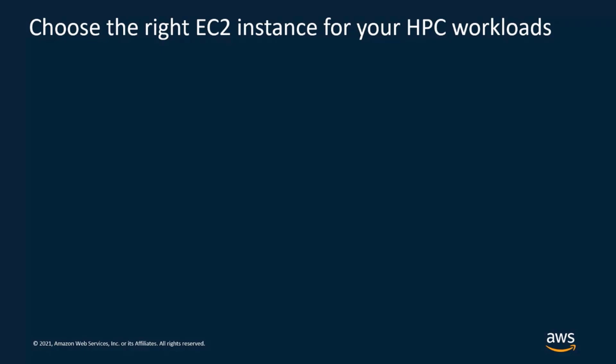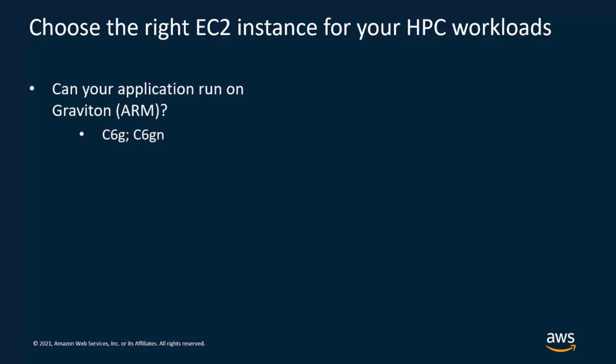That being said, let me give you some guidance, or some criteria that you can use to select your instances. The first question that you can ask yourself is, can my application run on Graviton?